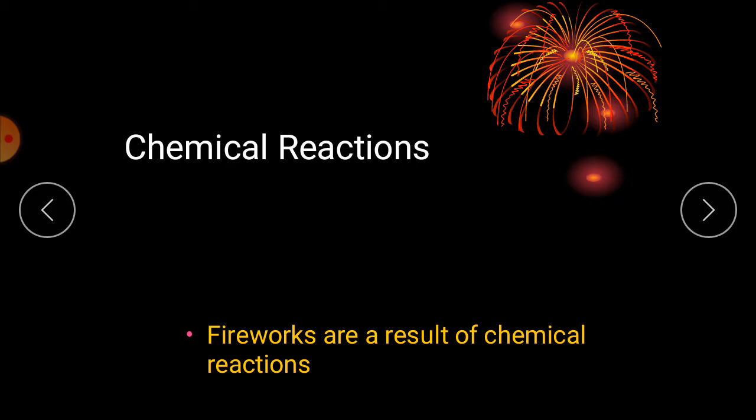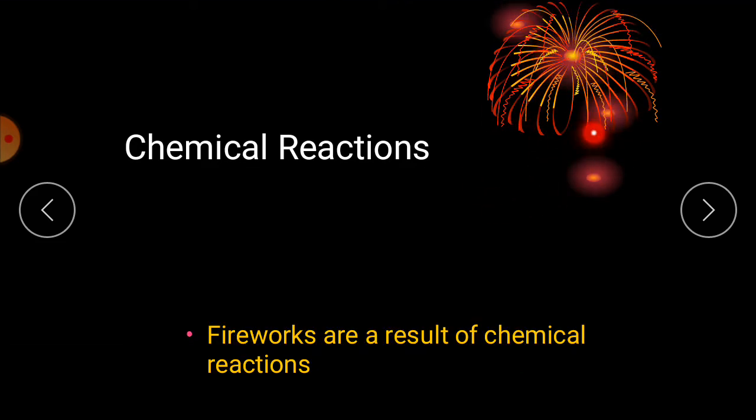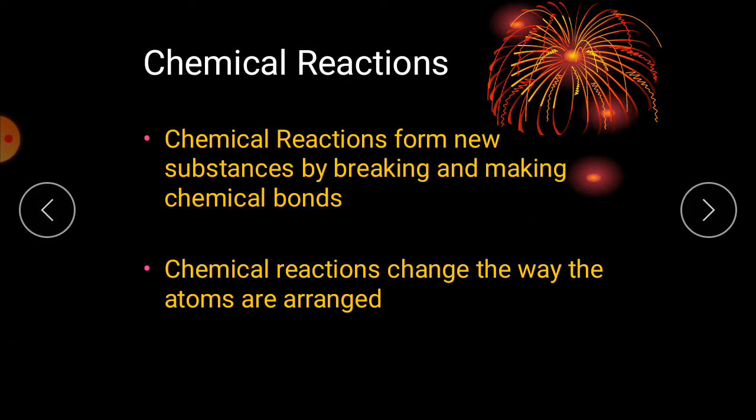Before starting the next third topic, types of chemical reactions, let's recall the previous two topics. I have explained what chemical reactions are, and I told you that this firework is a result of a chemical reaction. And I told you that chemical reactions form a new substance by breaking and making chemical bonds, and a chemical reaction changes the way the atoms are arranged.